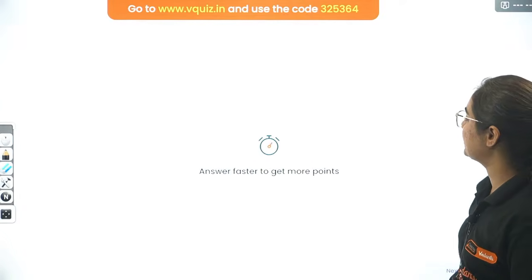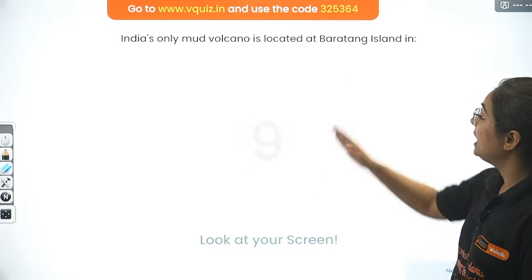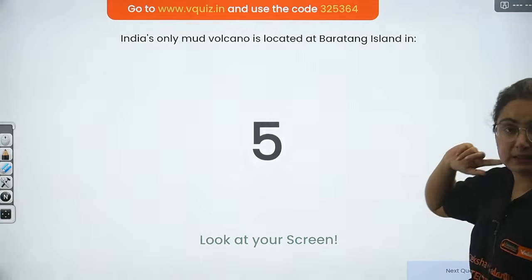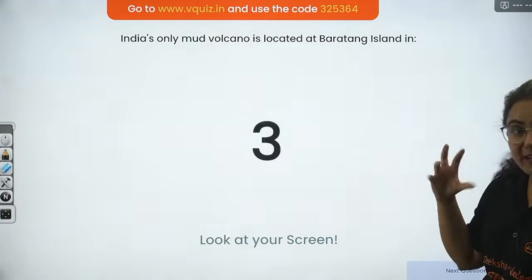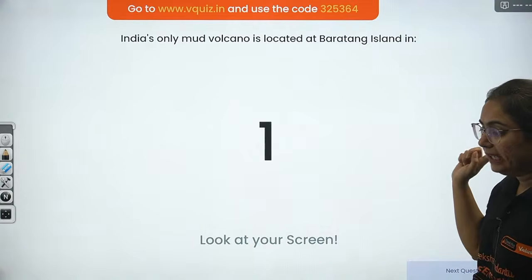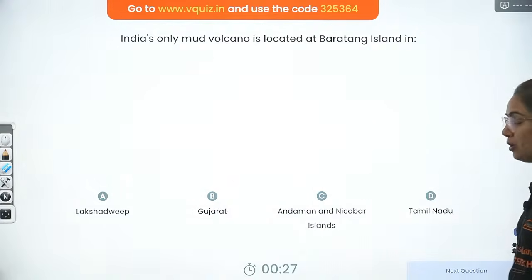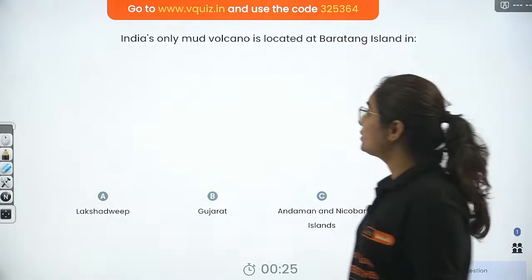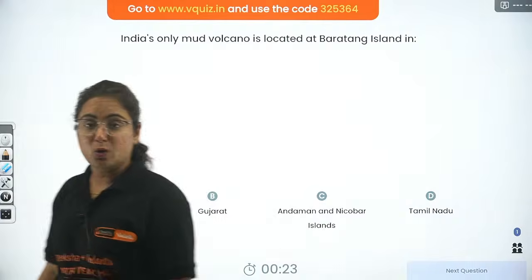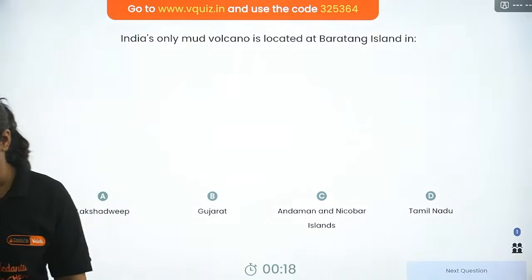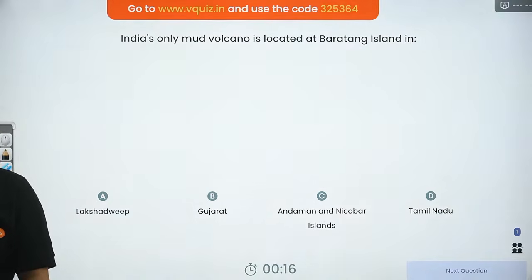Getting to the next question. Answer fast. India's only mud volcano is located at Baratang Island in where? Very interesting, a factual thing given in your new book. Is it in Lakshadweep, Gujarat, Andaman and Nicobar, or Tamil Nadu? So there is one volcano, only a mud volcano.